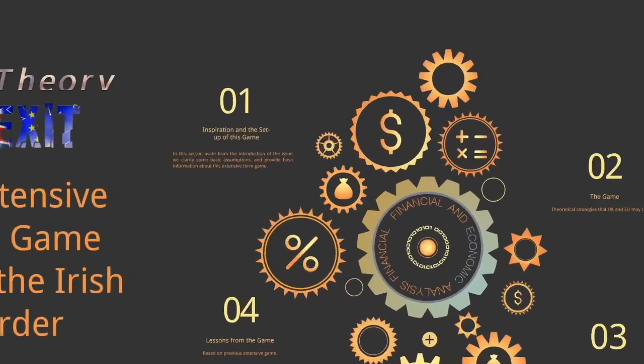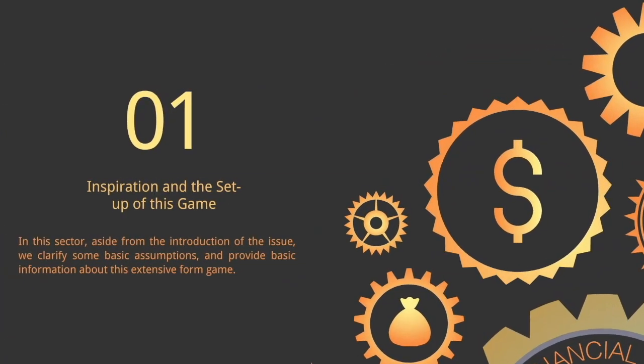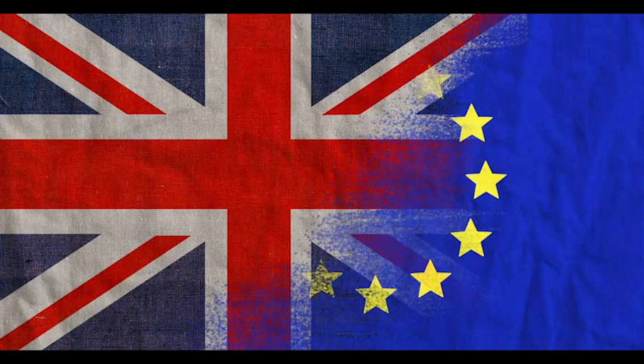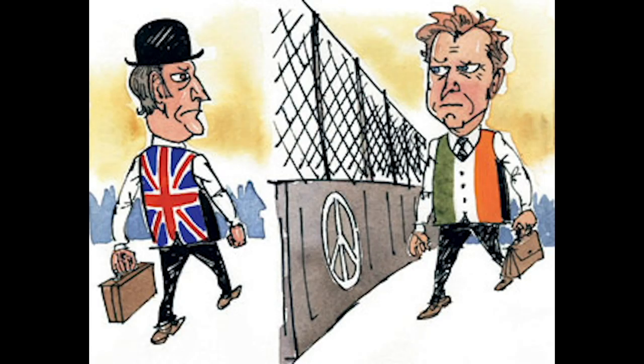The border issue between the United Kingdom and the Republic of Ireland has a long history, and it was not until the Belfast Agreement that the peace between Ireland and Northern Ireland was reached. However, because of Brexit, Northern Ireland is leaving the EU with Great Britain, while Ireland is still a member of the EU, and the trade policy between them needs further negotiation.